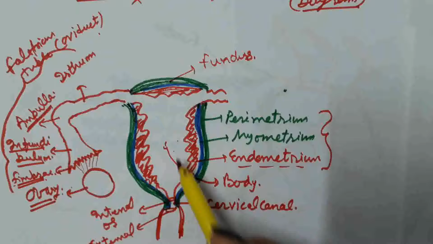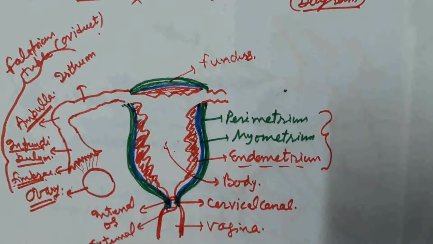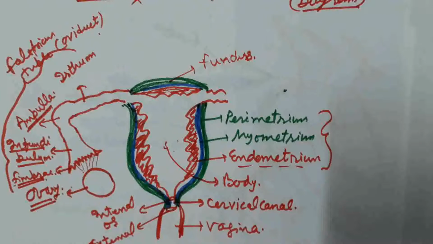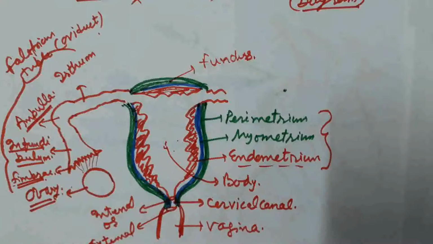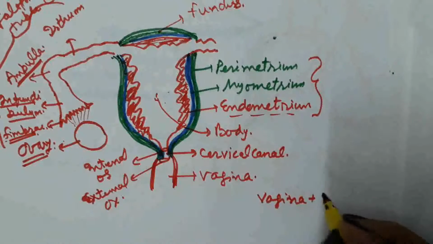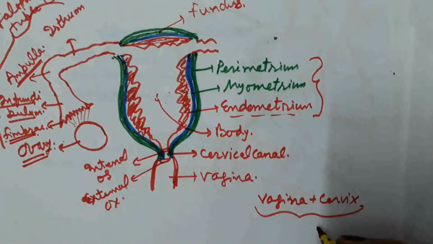So finally the uterus opens into the vagina through the cervix. The vagina along with the cervix acts as a birth canal.